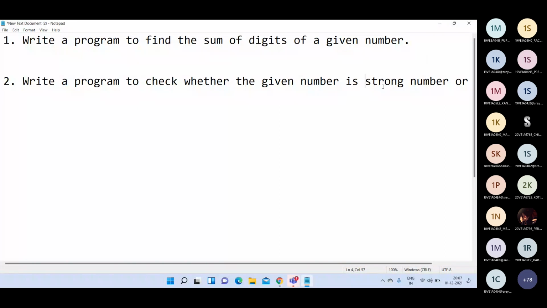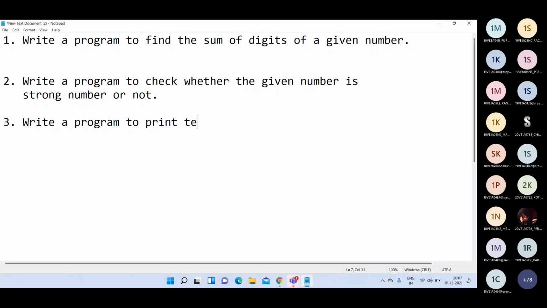Whether the given number is a strong number or not, you have to write. These three programs you have to practice.